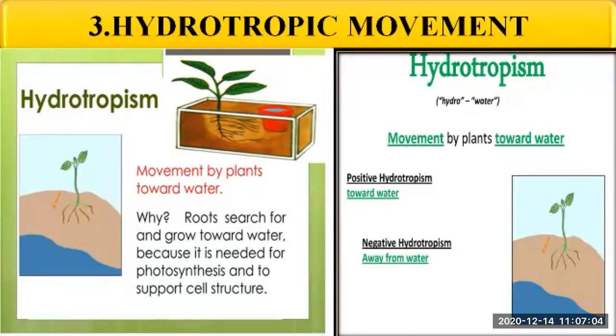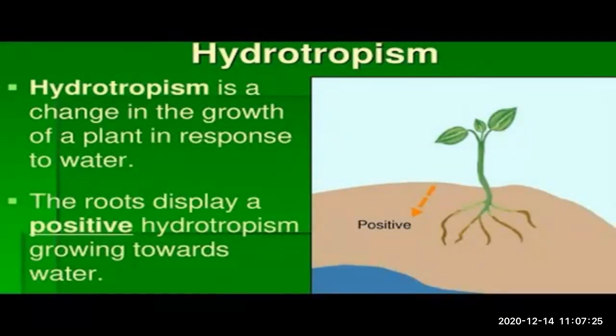Okay, when the plant shows movement towards the water, it is called positive hydrotropism, and when the plants move away from the water, it is called negative hydrotropism. So hydrotropism is a change in the growth of a plant in response to water.